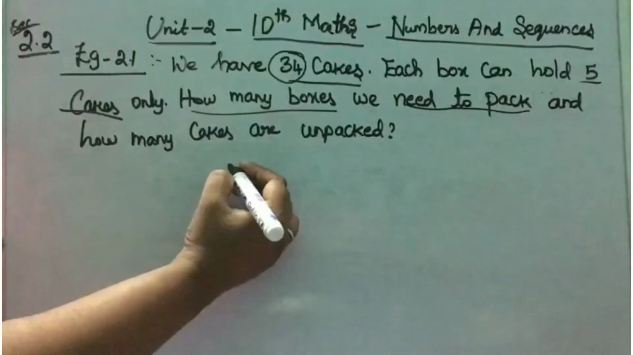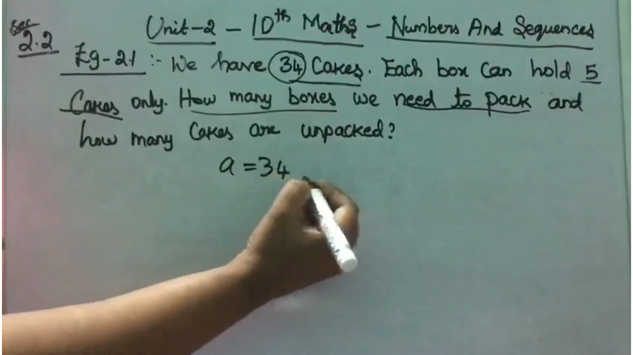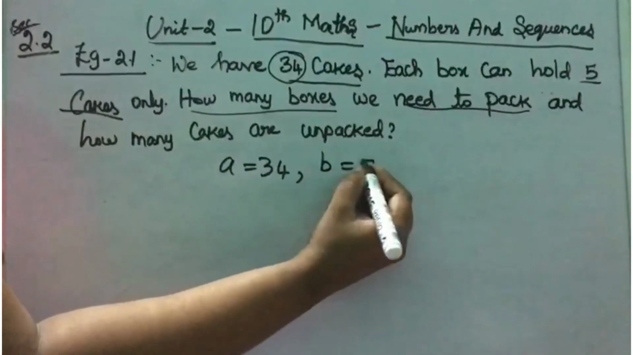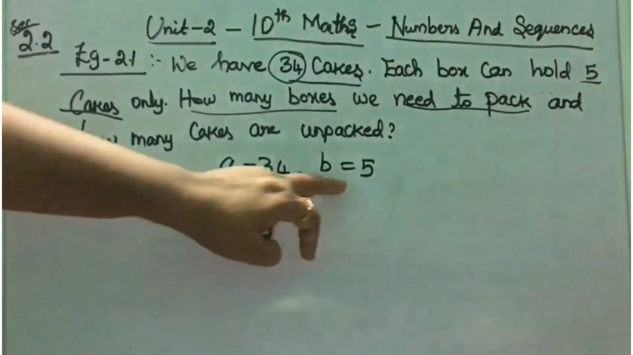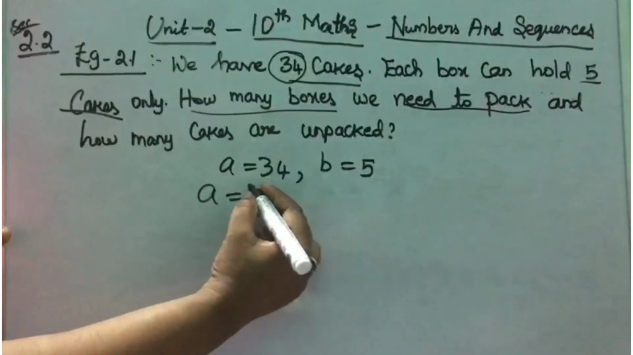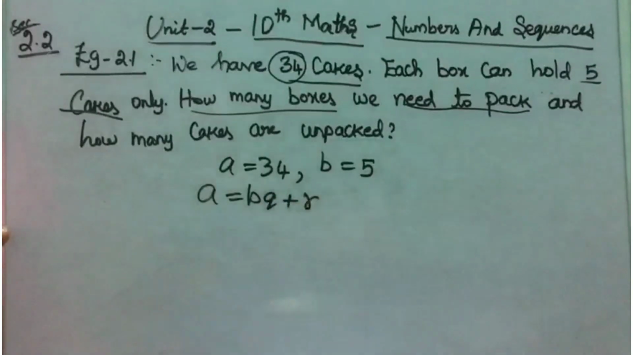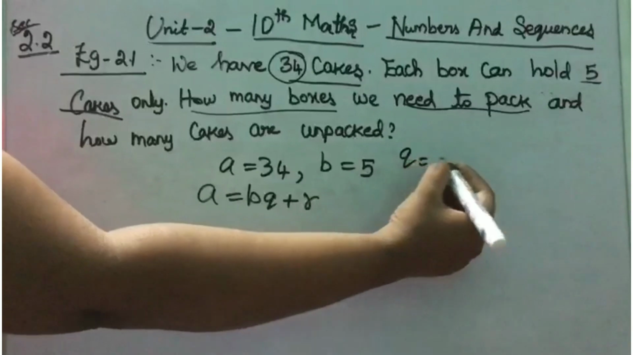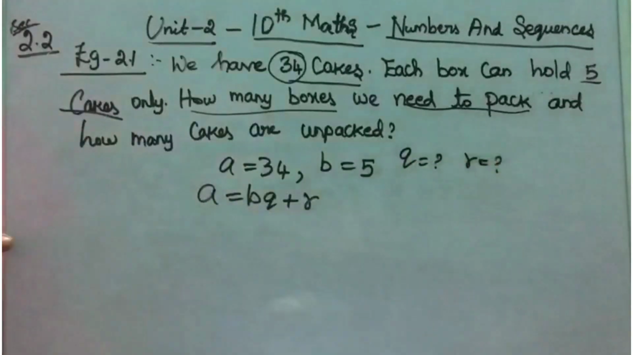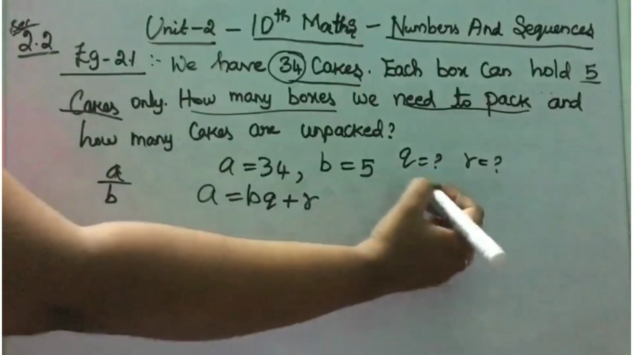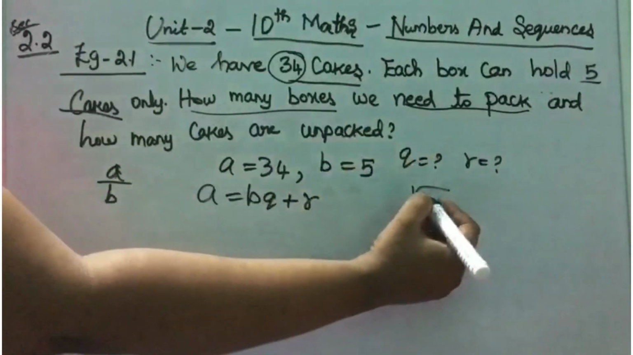In this the highest number is your 34. So this is considered as your A. So A is equal to 34 and each box can hold only 5 cakes. This is considered as your B. B is equal to 5. By Euclid's division lemma, what is the Euclid's division lemma? A equal to BQ plus R. Here we know A value and B value. We are going to find this Q value and R value by using the condition A divides B. So you can divide this 34 by this 5.